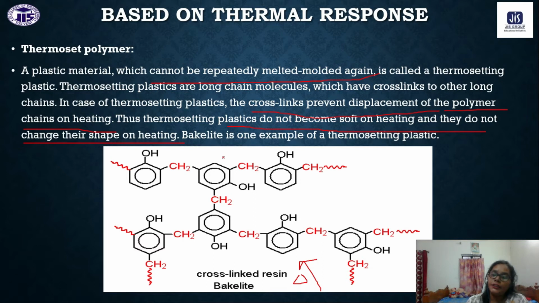If we use high heat, what will happen? The network structure will be destroyed. So at that time the polymer will be destroyed. Bond breaking will take place. So this is called a thermosetting polymer.